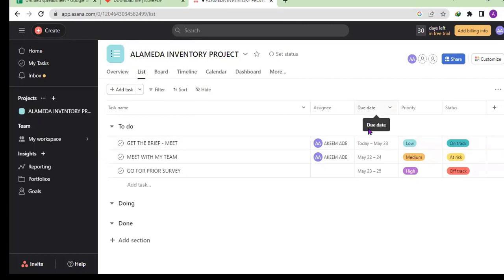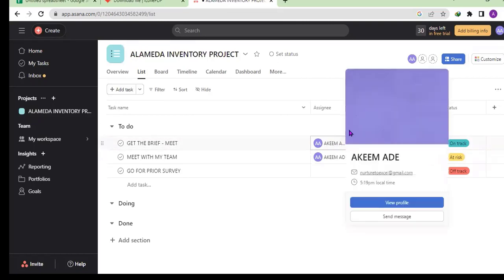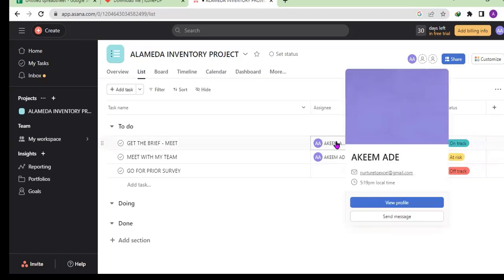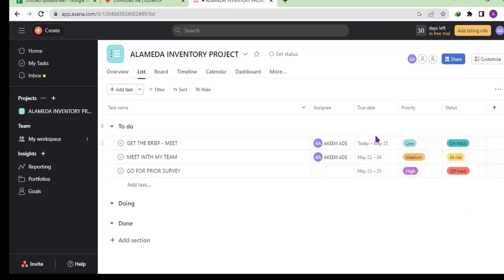So what is the due date for this project? The first one, this is assigned. You want to get the brief. Who is going to handle this? If there's any team member that's going to handle this, add the name of the person there. The due date will be added, the priority or the status.